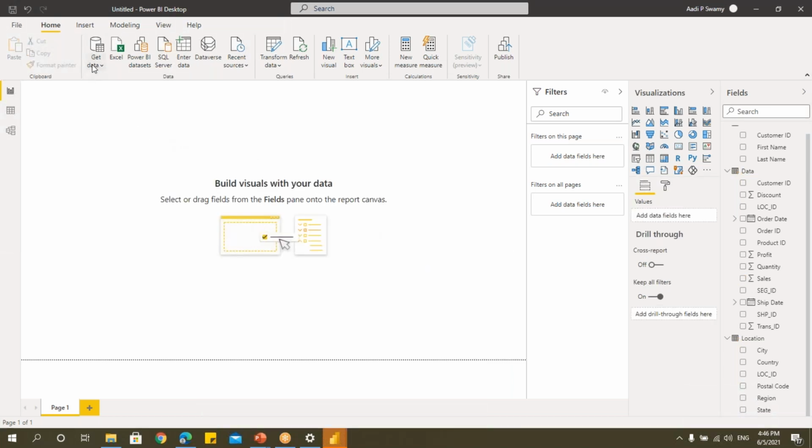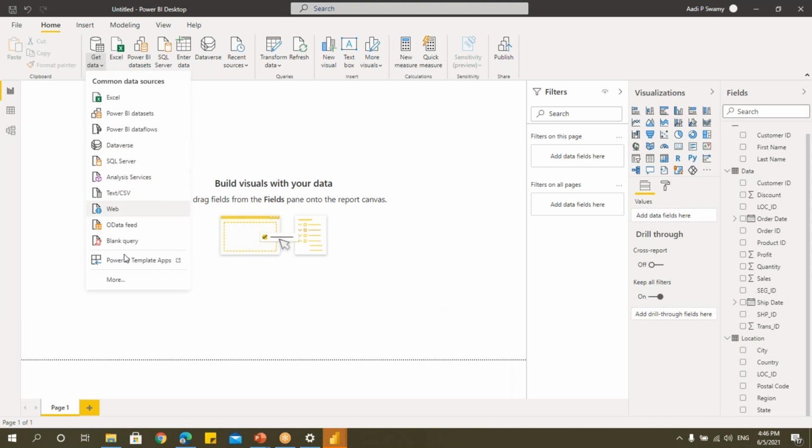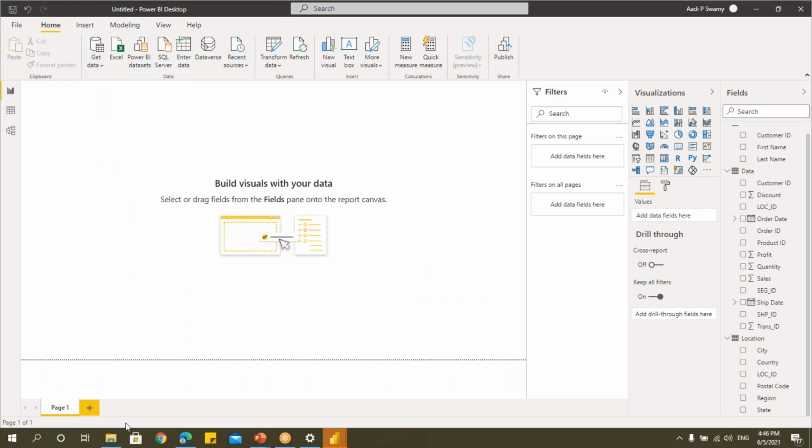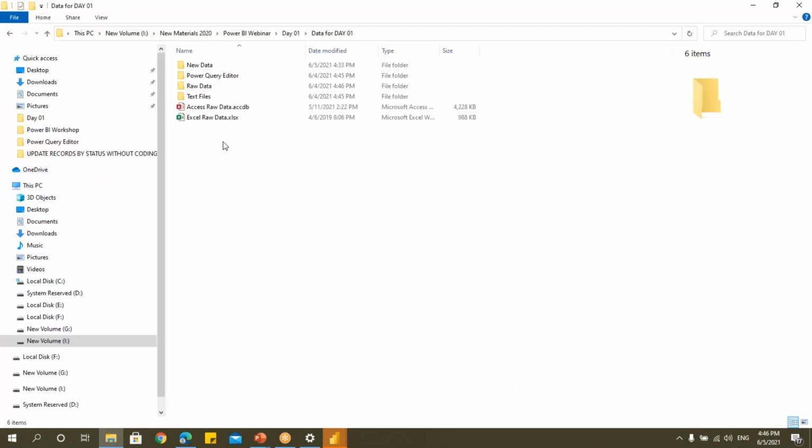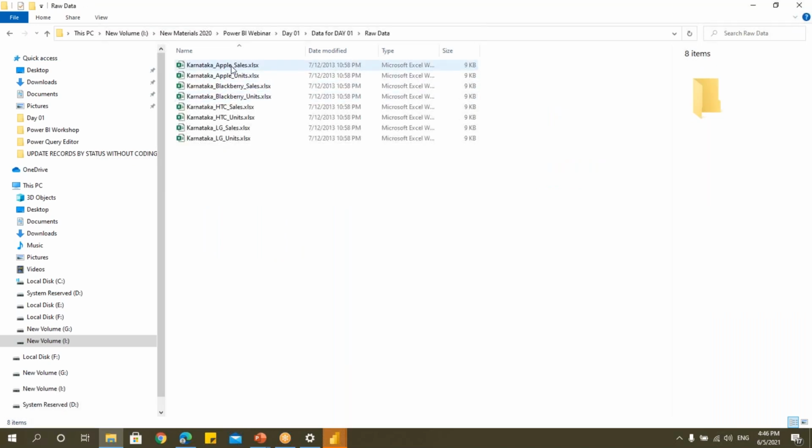Let's go to this get data and I'll click on this folder. So the task I'm trying to do is, I have a folder here with many different files, but all of these files have got the same structure of data. Same structure in the sense, the columns, the data type, everything is the same.